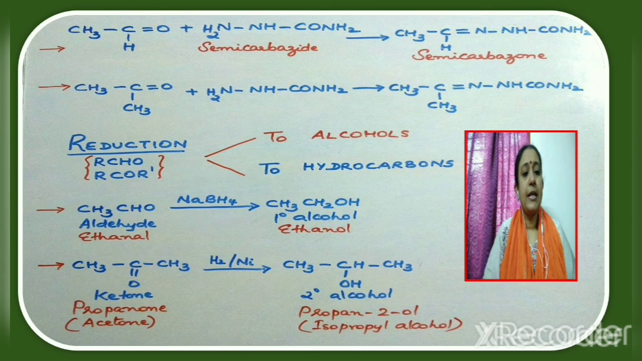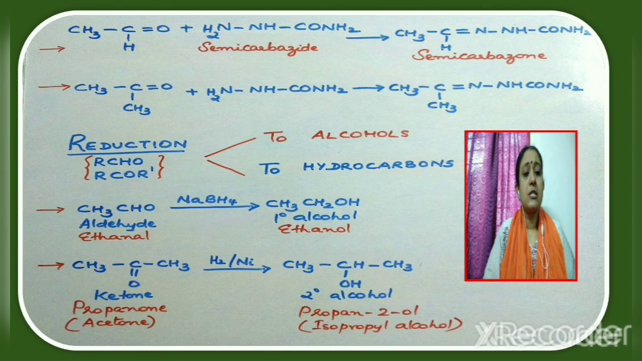the presence of nickel, palladium, platinum. For example, if the compound taken is an aldehyde, that is ethanol CH3CHO, when it is treated with sodium borohydride, we get a primary alcohol which is ethanol CH3CH2OH. Now, if a ketone is taken, say for example propanol CH3COCH3, when it is reduced using hydrogen in the presence of nickel, we get a secondary alcohol.